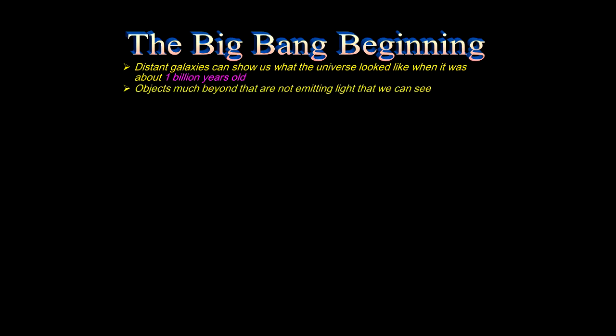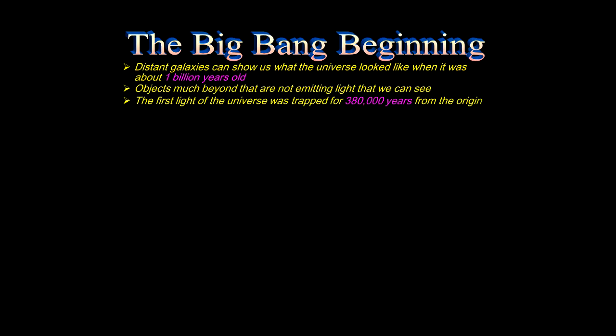Let's consider some very broad and key features of the Big Bang beginning of the universe. We have evidence for distant galaxies that emerged a billion years after the beginning itself. So when the universe was about 1 billion years old, we have the Hubble Ultra Deep Field, and we can take images. Objects much beyond this, they're not emitting light that we can see.